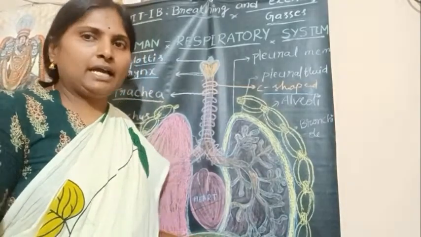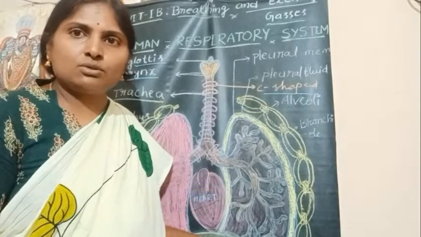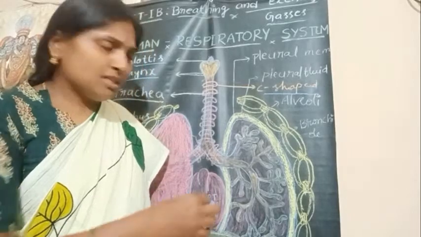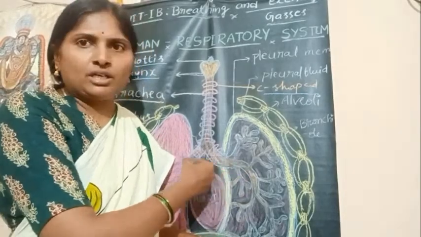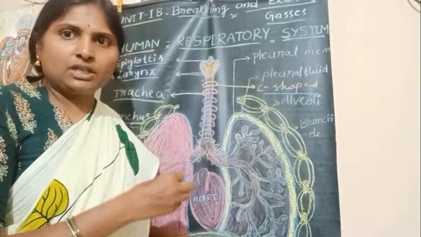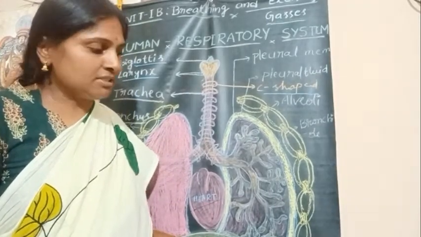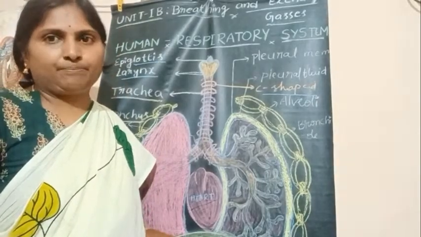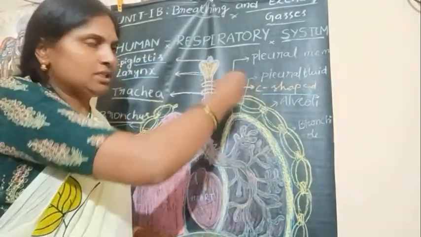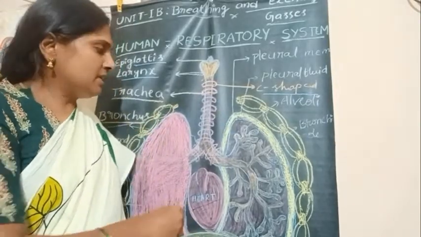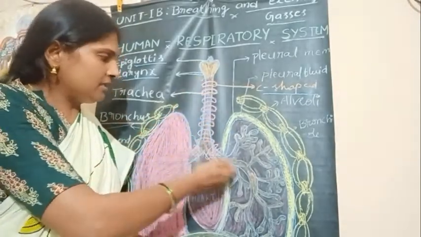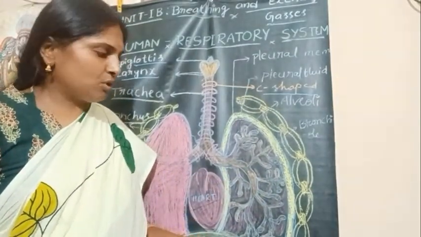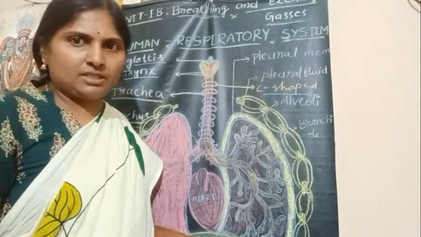Here, bronchi and initial bronchioles are also supported by the C-shaped cartilaginous rings. This total structure, that means this network of bronchi and bronchioles, appears like an inverted tree, which is called the pulmonary tree. If you invert this chart, you can see this as a stem and these are like branches. So this total network of bronchi and bronchioles is called the pulmonary tree.